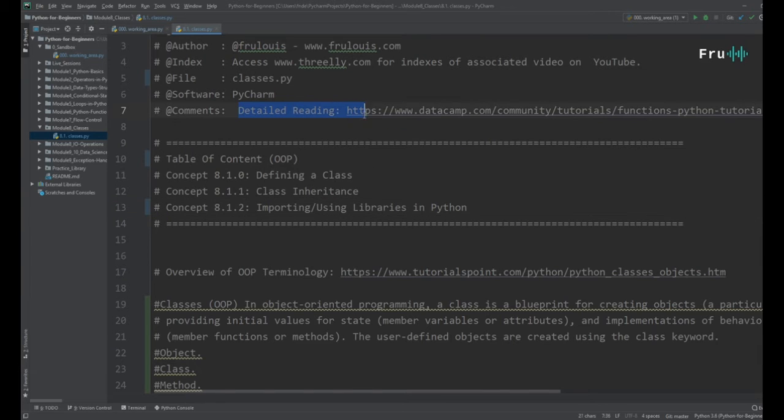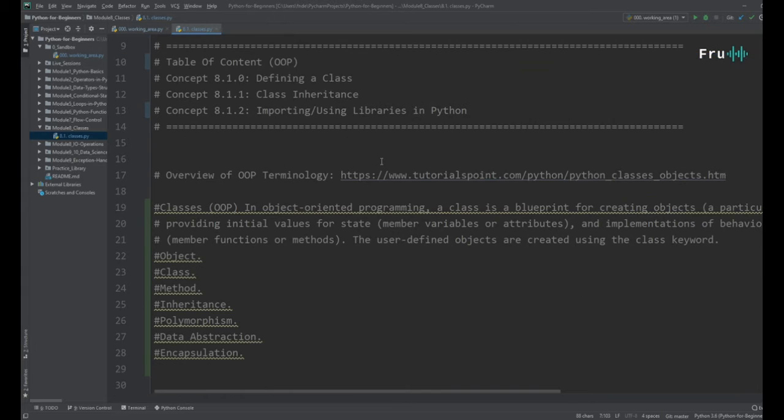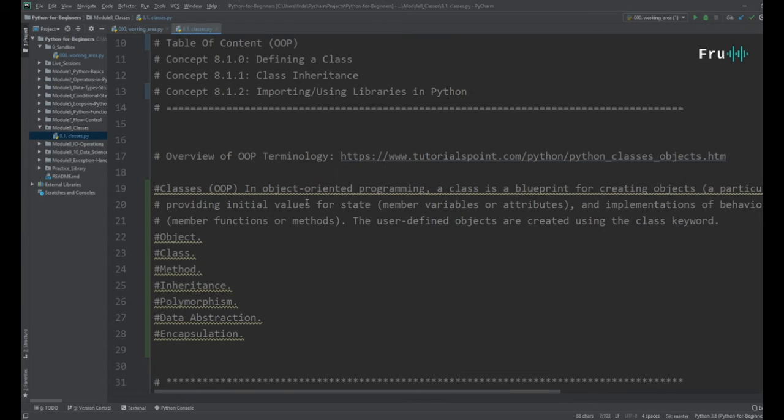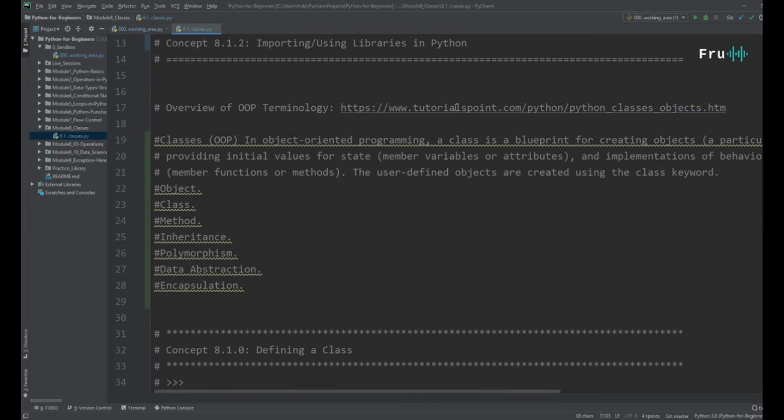A lot of the detailed readings that I came across, I found on the web. DataCamp had some tutorials around functions in Python, and some of them talked about classes as well. One resource I leveraged a lot to create the content for this was Tutorialspoint. They had a whole series around Python classes, which fed a lot of the content for this course. Definitely check out Tutorialspoint. I give them a lot of credit for putting together content which helped me build this course.